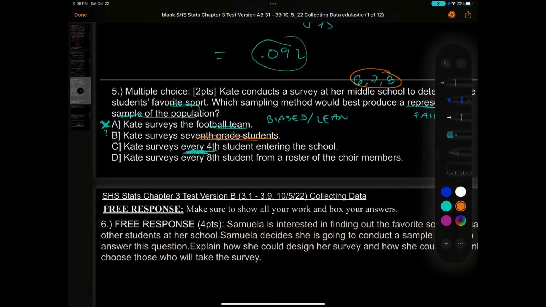Kate surveys every 8th student from a roster of choir members. Well, the choir members usually, 6th period, they're in band, so that is their PE class. So their sport is marching and singing and playing instruments. So it's not going to be their favorite. That would not be. They're already biased. I think they don't like sports. They could, but in general they don't. So I think the best one is going to be C. This gives a fair representation of all, which is 6th, 7th, and 8th.